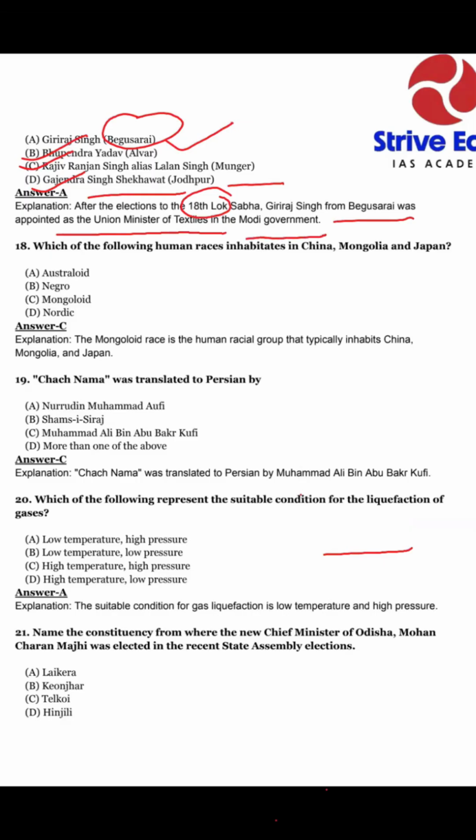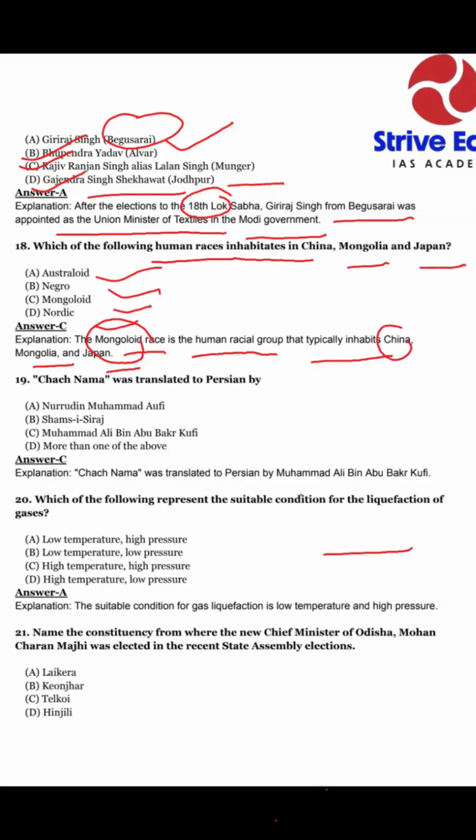Okay. In the next question, which of the following human races inhabited China, Mongolia, and Japan? Option A, Australoid, option B, Negro, option C, Mongoloid, and option D, Nordic. So our explanation: the Mongoloid race is the human racial group that typically inhabited China, Mongolia, and Japan. So our option C is correct, which is Mongoloid.